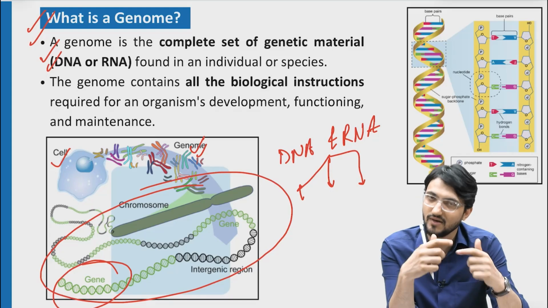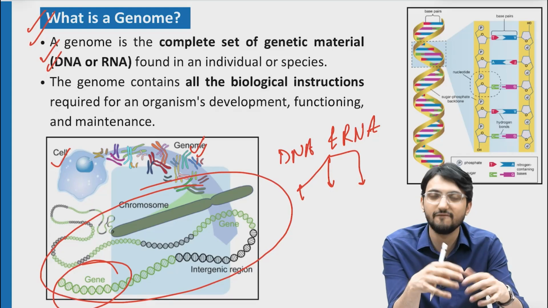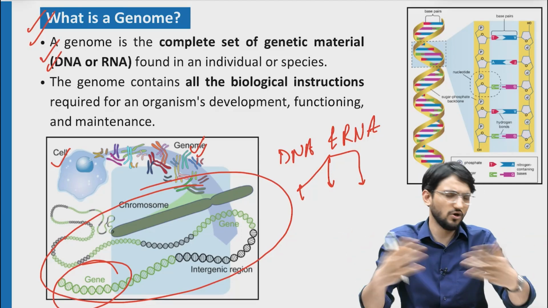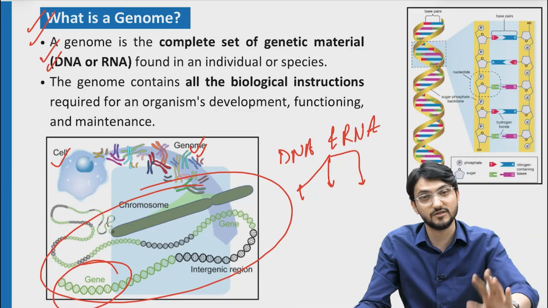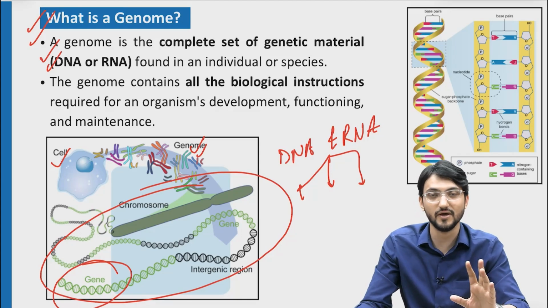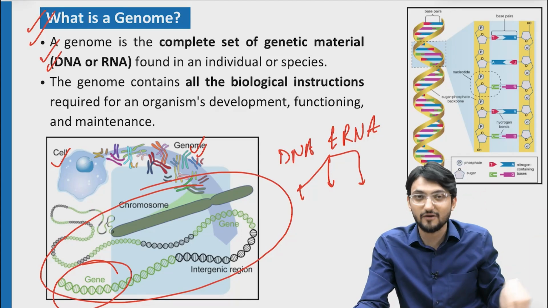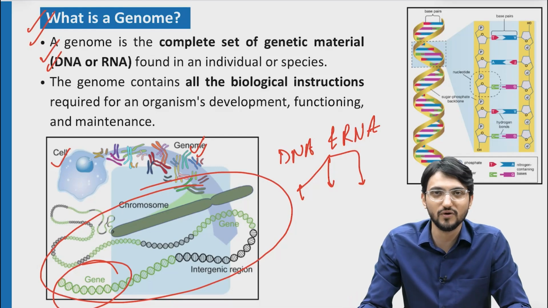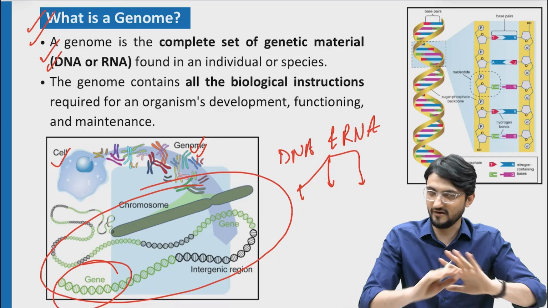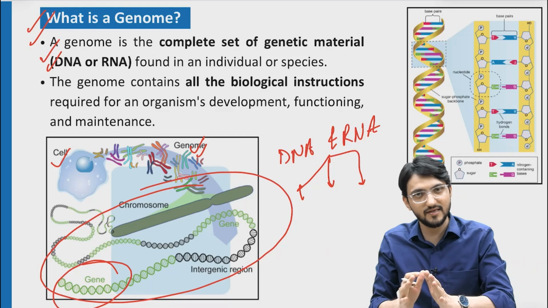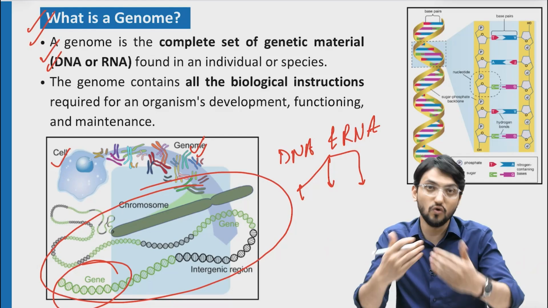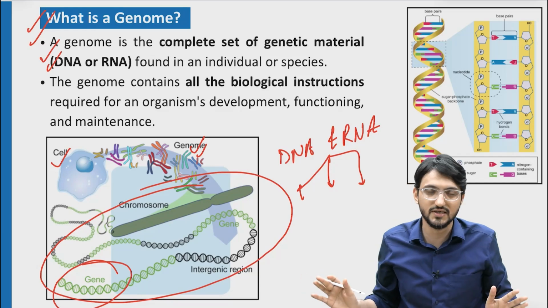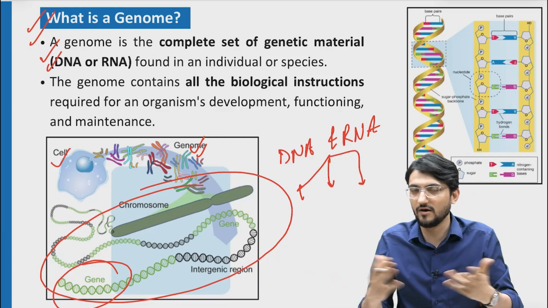DNA or RNA only, but it will function. It will give you a protein. But if that particular sequence is not functioning, not giving any protein, it is not called a gene. But it will form part of the genome, the whole code. So I think I have made it clear what the genome is: the whole code, everything, is the genome. Then there is a certain section that can code for protein, that is called genes. Then a certain section that cannot code is not called genes, that is simply called DNA, part of the genome.